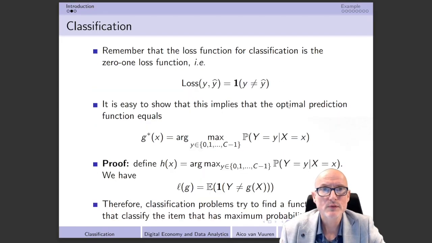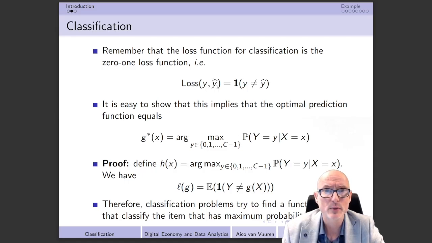Remember that the loss function for classification is a so-called 0-1 loss function. What was that? Remember that the loss function is denoted by this loss over here, and it has two arguments. First of all, this y, which is nothing else than the realization of the large Y, the outcome variable that we would like to predict.